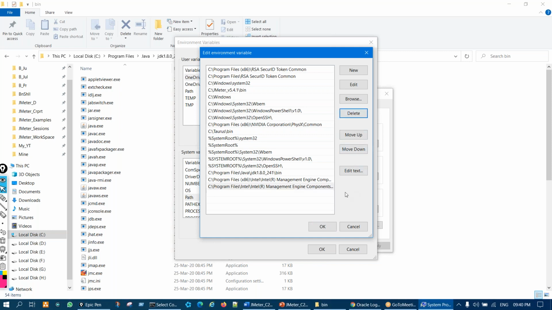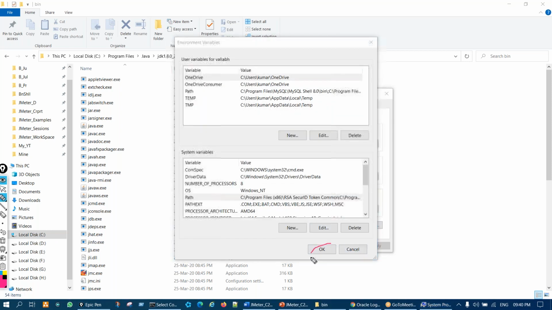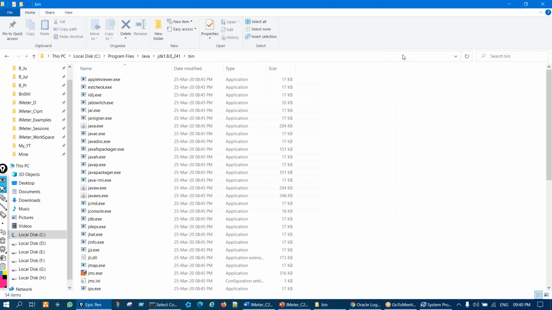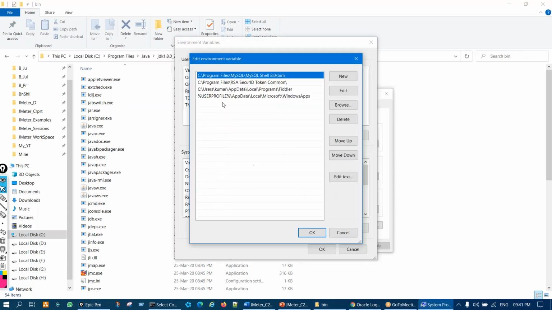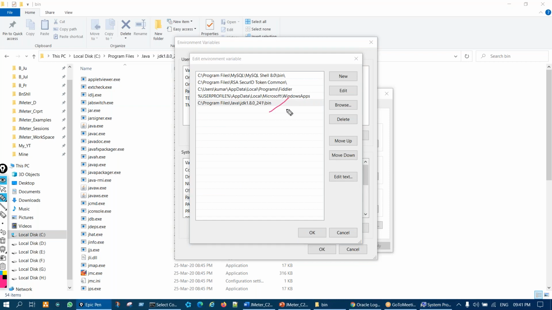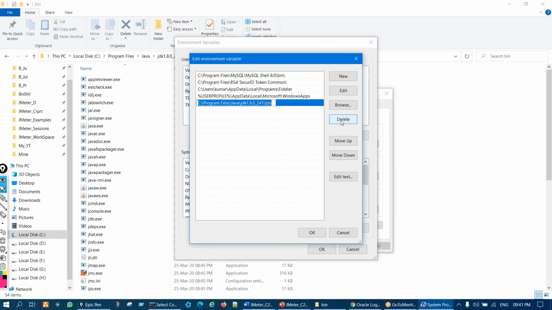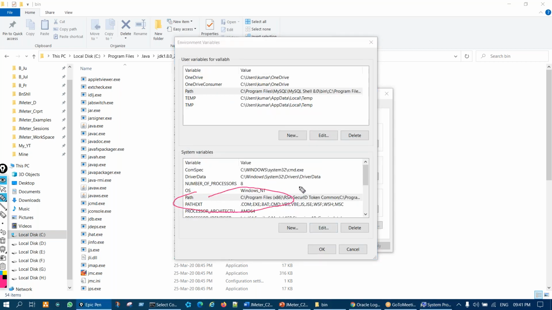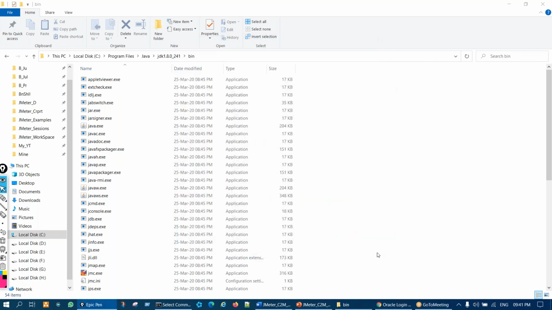I've already done it, so let me delete. But this is how you should do it, and then click on OK, OK, OK. Those people who cannot edit this one, you can edit the other, right? You will have the rights to edit. So here also this path is there. Same thing you have to do here. Just select the path, go to edit, and then put that path over here. This Java path that you see, copy that and put it here, and then okay. You can do it in either, but I suggest the first preference should be this one. If you do not have this editable, then you can do it in this one, and then click on okay, okay.